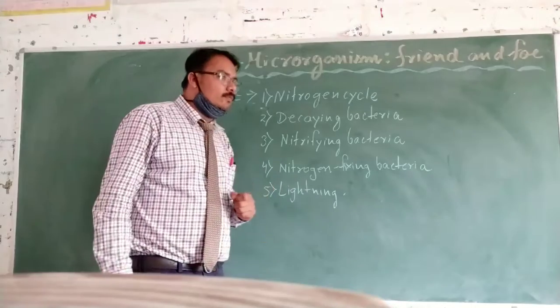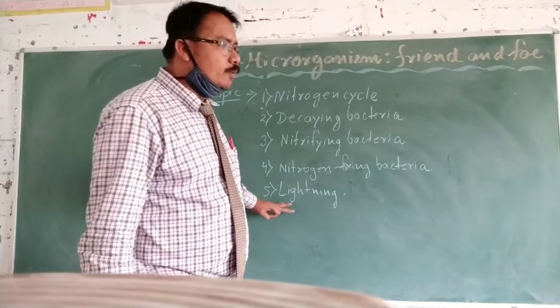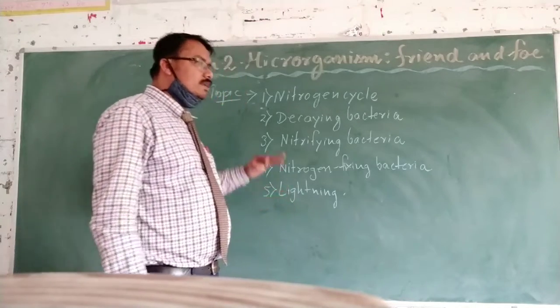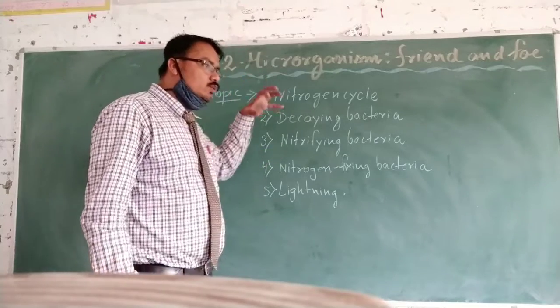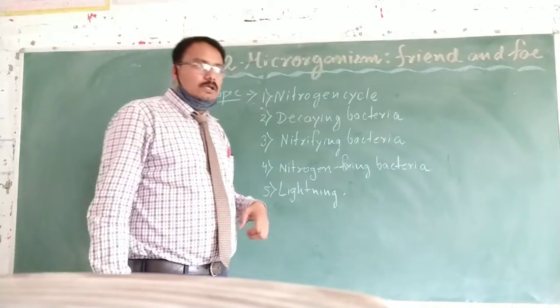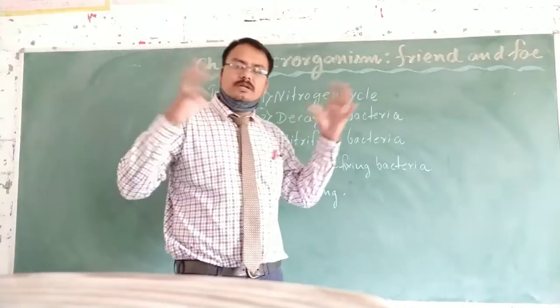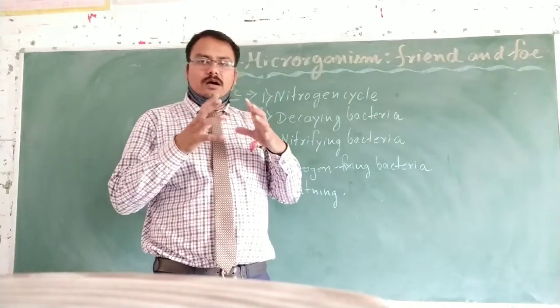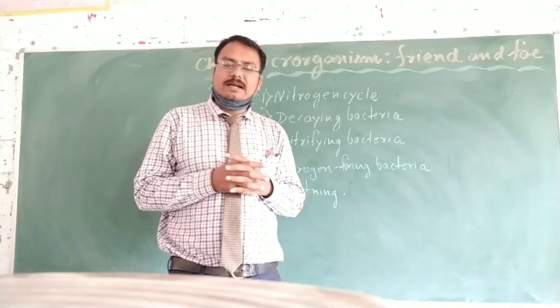Next, lightning. This is also a process of breaking the atmospheric nitrogen and bringing it down to the earth. How? During lightning, a heavy power discharges and heat is created in the atmosphere.